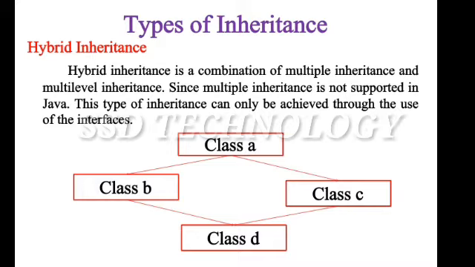Hybrid inheritance. Hybrid inheritance is a combination of multiple inheritance and multi-level inheritance. Since multiple inheritance is not supported in Java, this type of inheritance can only be achieved through the use of interfaces. In this diagram, class A, class B, class C and class D. Here, class A is a parent class for classes B and C, whereas classes B and C are the parent classes of D, which is the only child class of B and C.